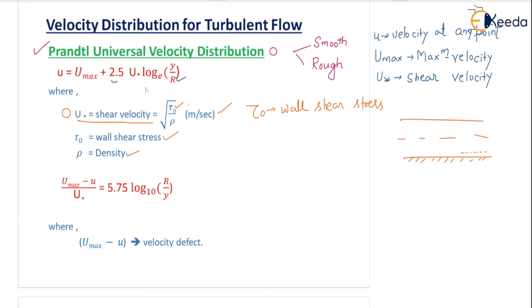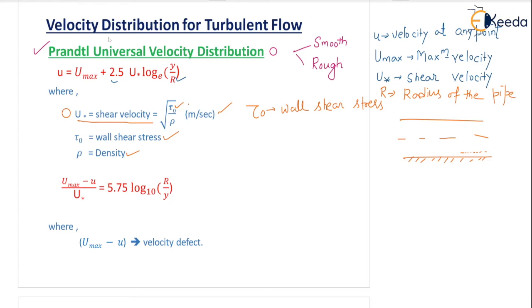Now log e is your natural logarithm, ln, of y by R. What is y? y is the distance of any point, measured from the pipe wall, and capital R is the radius of the pipe. So this is all about the Prandtl universal velocity distribution.